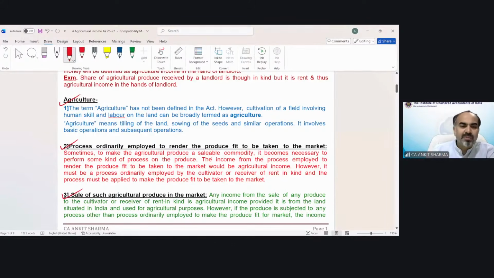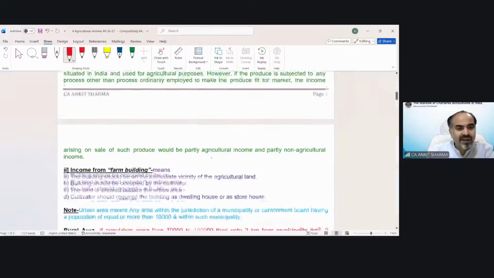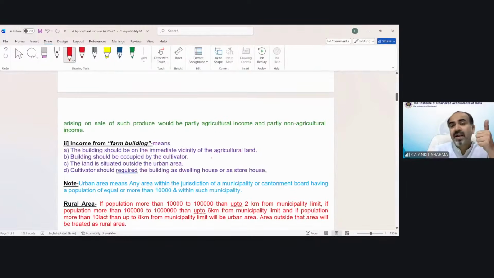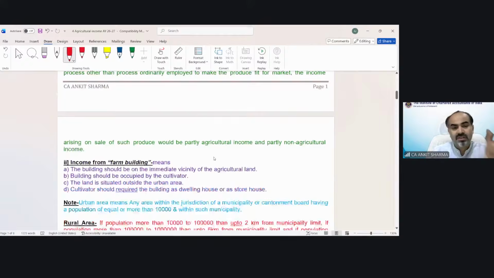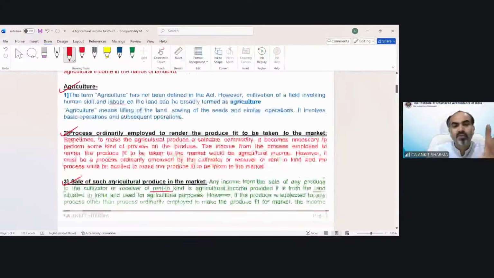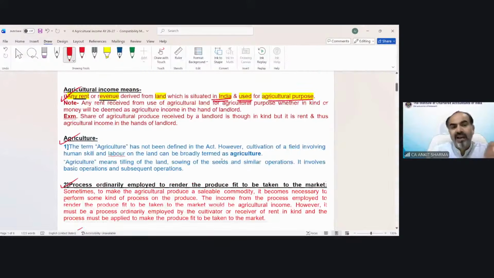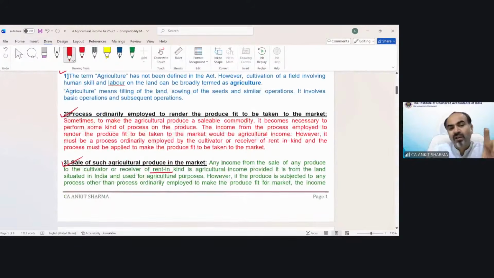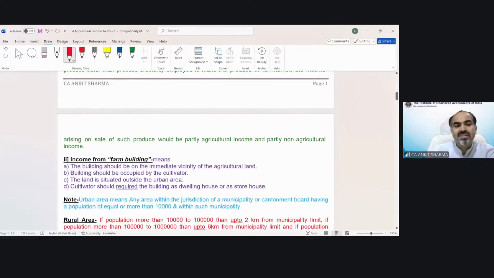Sale of agricultural product, whether you receive it in kind or cash, would be your agricultural income if the other conditions have been satisfied. So first was rent and revenue. All these 1, 2, 3 points belong to this first point. Any rent or revenue, these are sub points for point number 1. Now, second is income from farm building. Suppose you have a farmhouse, a building, and you let out this farmhouse to a farmer.